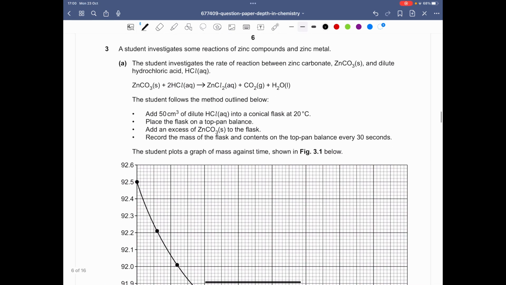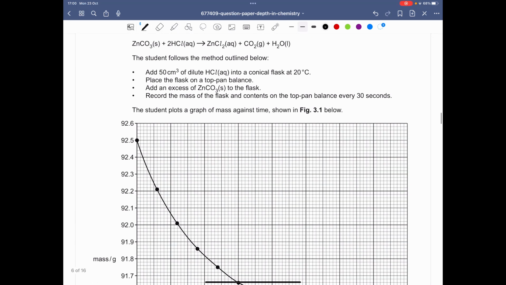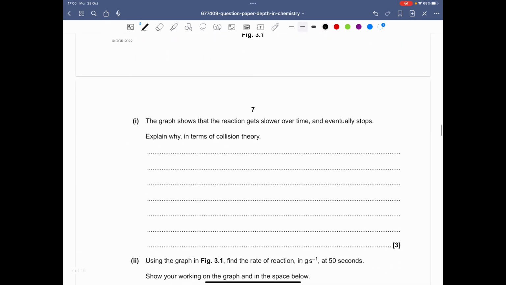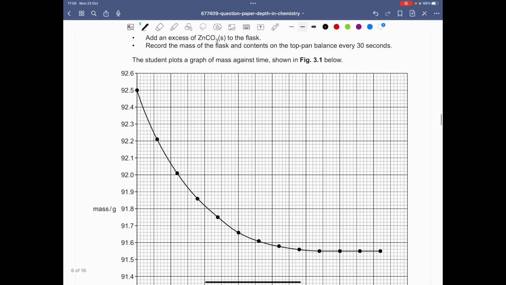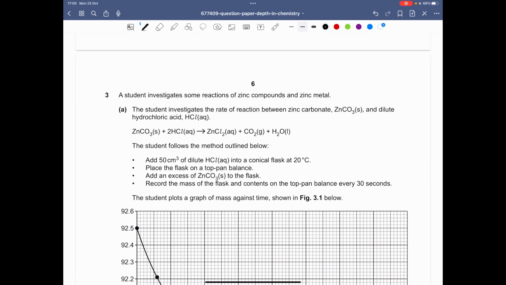Alright, question 3a. The student investigates the rate of reaction between zinc carbonate and dilute hydrochloric acid. Equation shown below. So the method is add 50 centimeters cubed of dilute hydrochloric acid in a conical flask. Right, so this is just a reaction rate practical kind of question. So the graph shows that the reaction gets slower over time and eventually stops. Explain why in terms of collision theory. Right, so we can see mass decreases, time increases. So we know that in this case, the hydrochloric acid will be the limiting factor, because the volume of the acid will start to decrease, right?